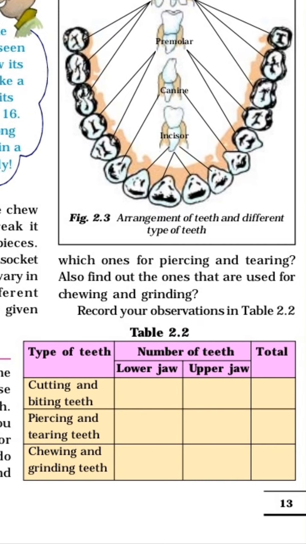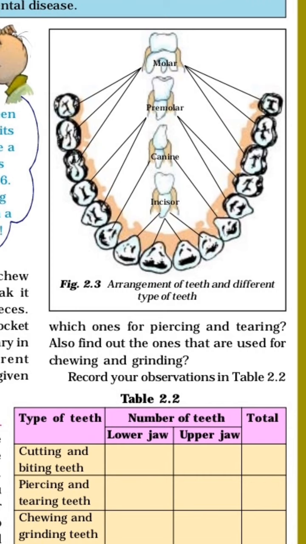For cutting and biting we use the incisors. You can see on the screen, in the lower jaw 4 teeth and in the upper jaw again 4 teeth. Total 8 teeth are used for cutting and biting. Next, piercing and tearing. For that purpose we use canines: in the lower jaw 2 teeth and in the upper jaw 2 teeth. Here the total is 4.